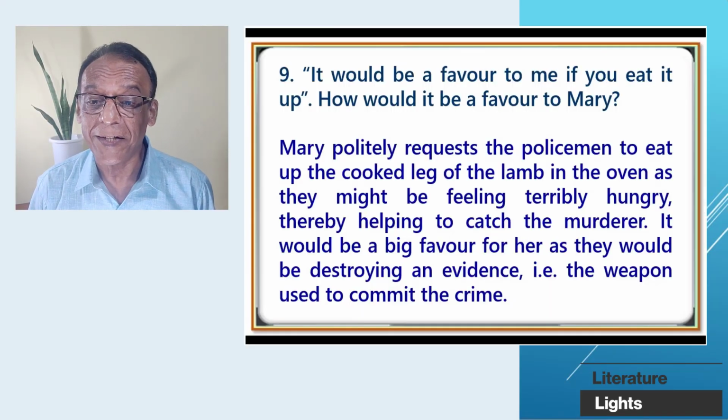Mary politely requests the policeman to eat up the cooked leg of the lamb in the oven, as they might be feeling terribly hungry. They were helping to catch the murderer. It would be a big favor for her, as they would be destroying an evidence, that is, the weapon used to commit the crime.